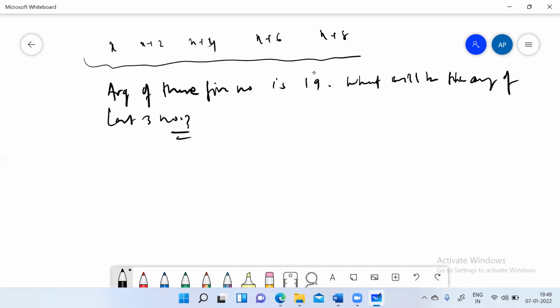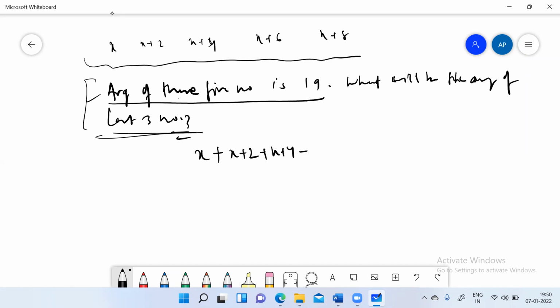Okay, so just an hour before, if you had not attended the lecture, you would be thinking in a way like, let's take the data of the first sentence, which says that the average of these 5 numbers is 19. The very methodological way to calculate the average is x plus x plus 2 plus x plus 4 plus x plus 6 plus x plus 8 divided by 5, because there are 5 observations.